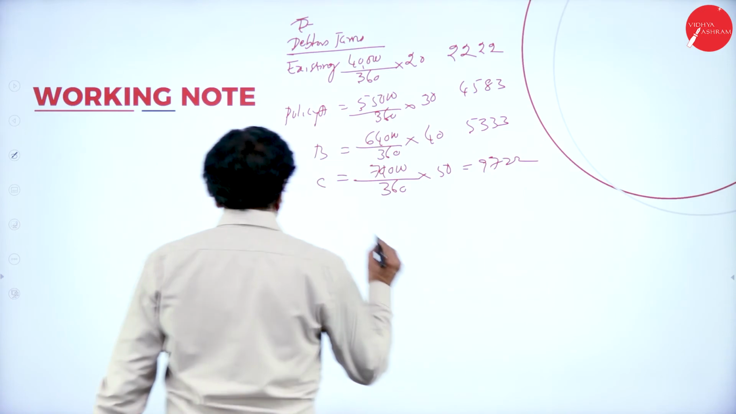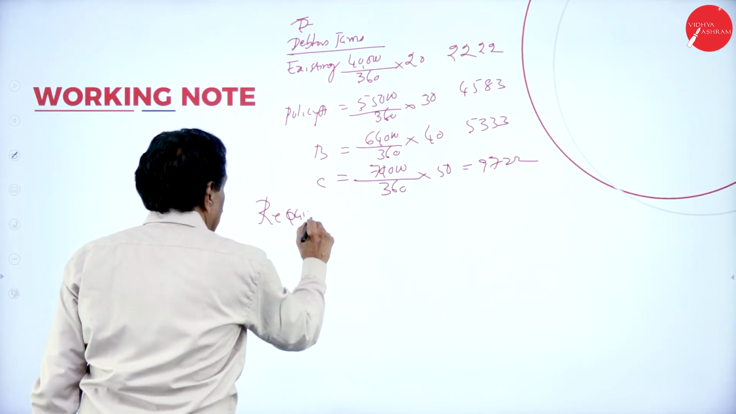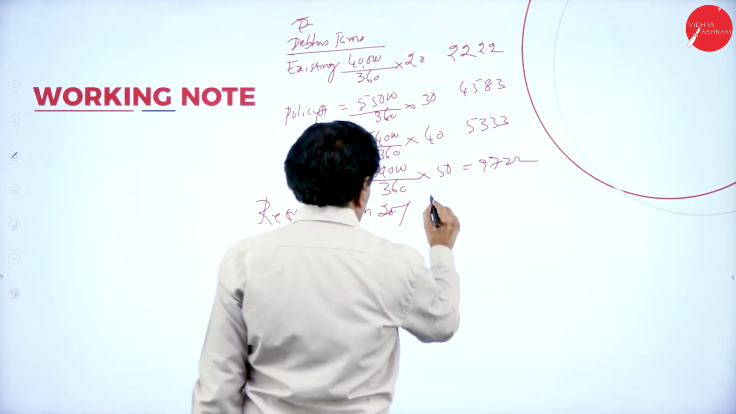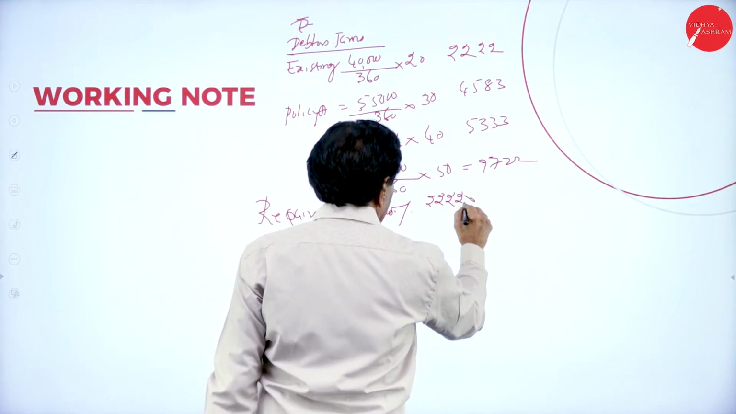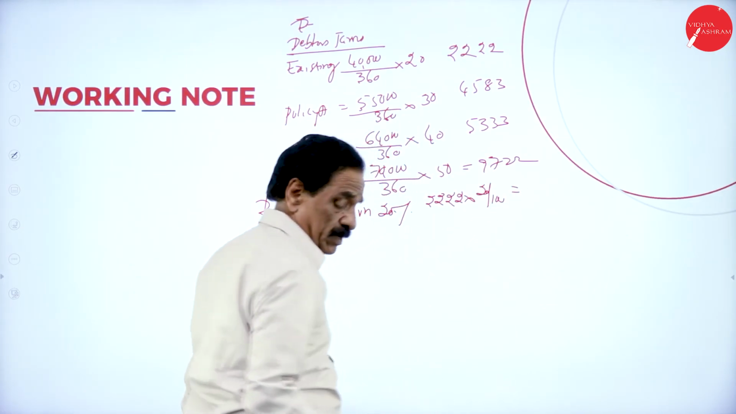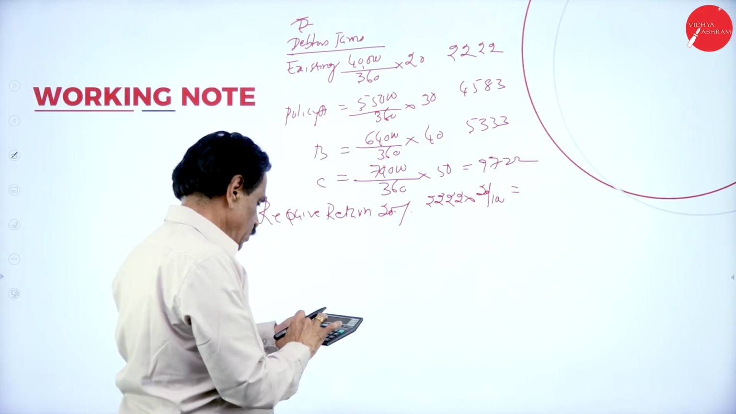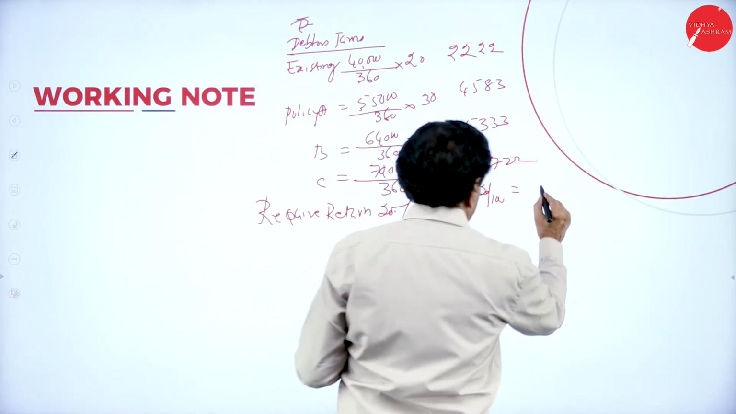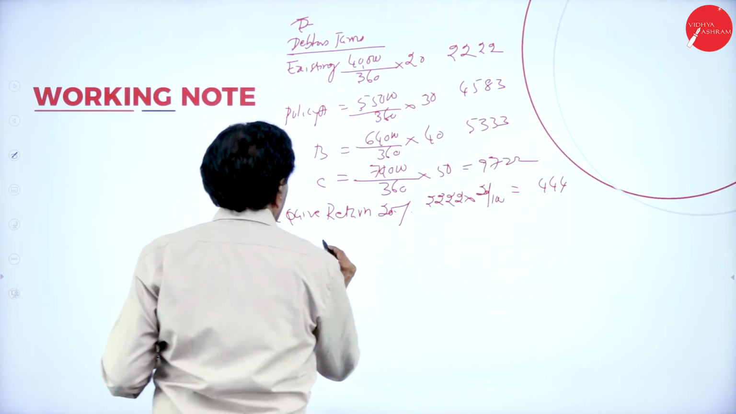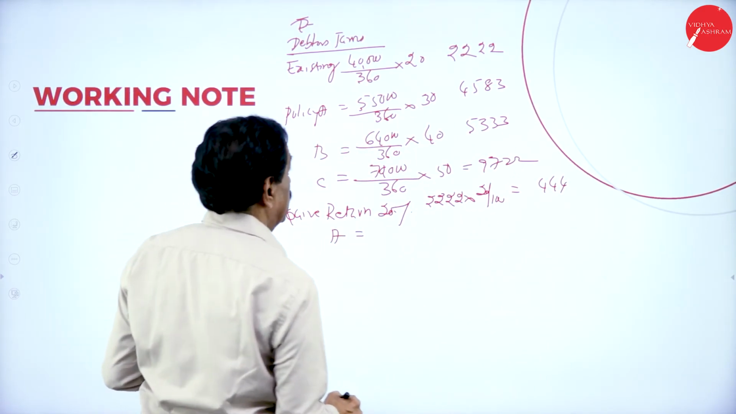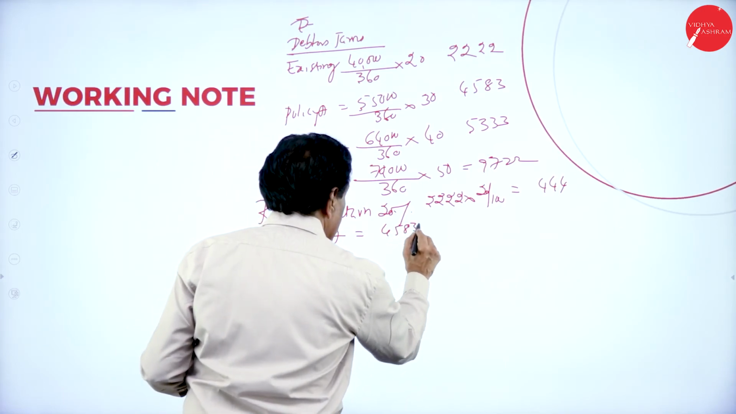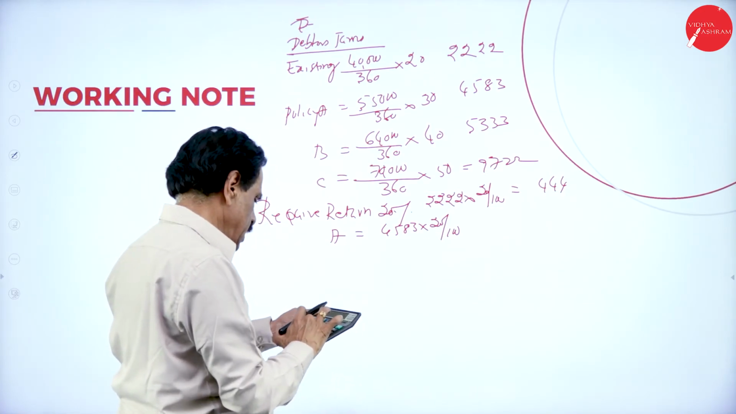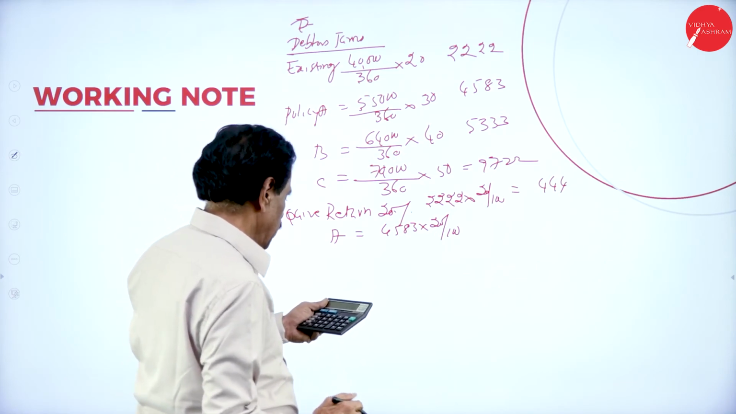What is the required rate of return? 20%. Required return 20%. 2,222 into 20 by 100, 444. Policy A, 4,583 into 20 by 100, 916.